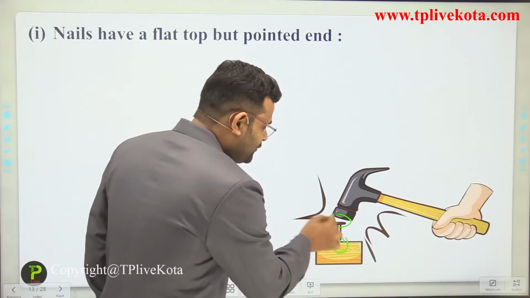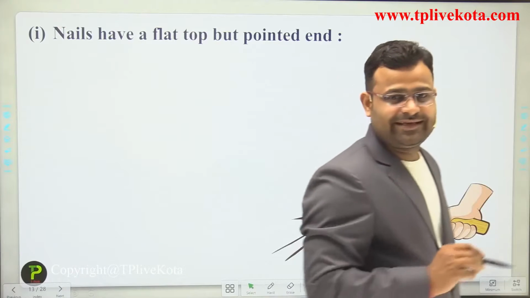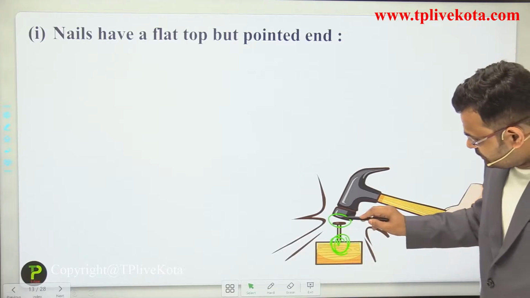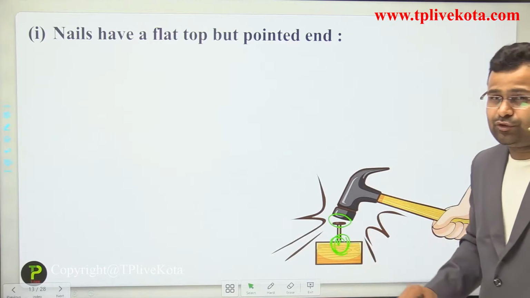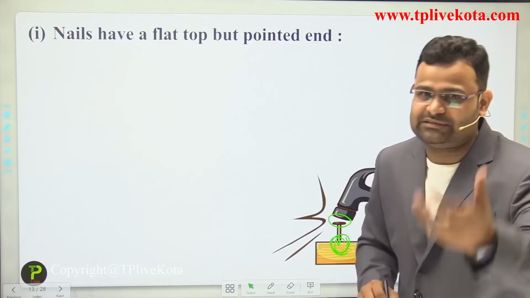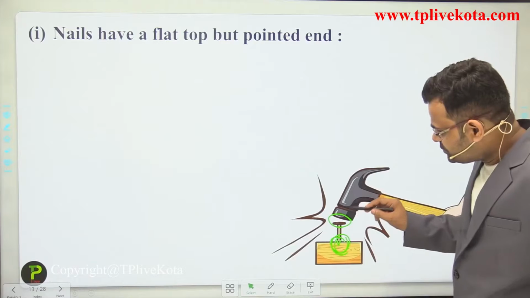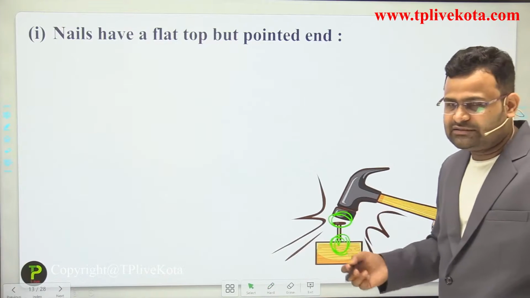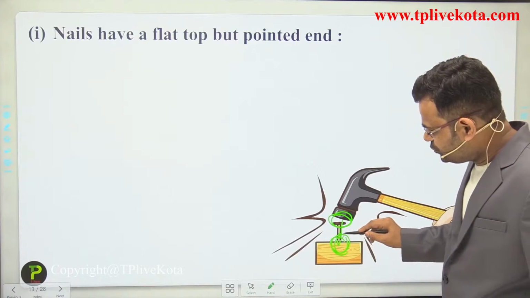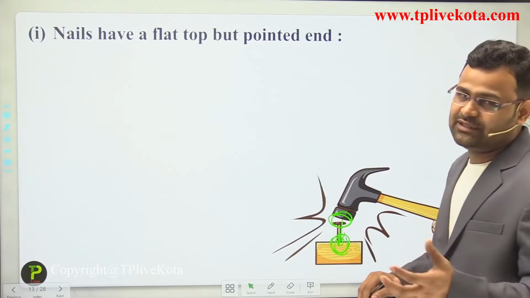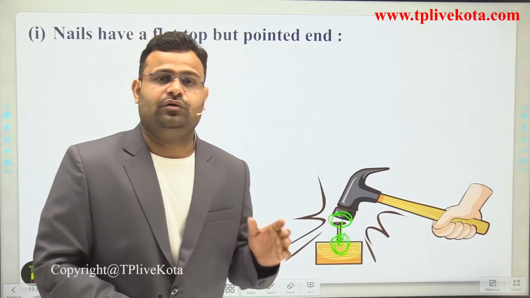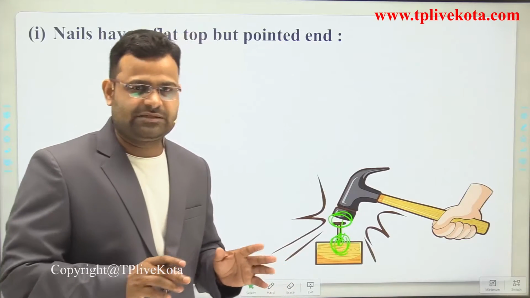Whenever we apply the force here, this force is transferred to the next point here. Why? This small force is applied to a small area. When the area is small, the effect of the small force increases. If you apply some small force on the large surface, it is transferred to that point, and that point increases the effect of that force. So we can easily fix our nail on the wall or any place where we require.